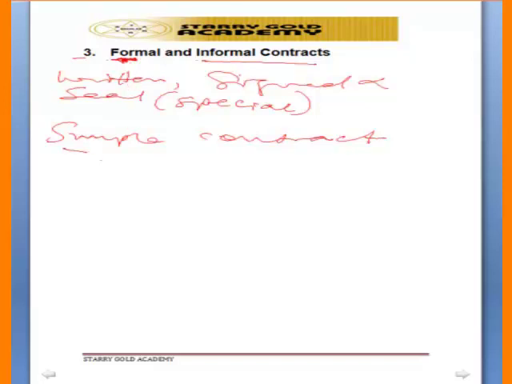But under a simple or informal contract, the party that does not furnish consideration cannot enforce the contract, because under informal or simple contract, parties must exchange promises. It is a must. It is only a party that has promised to do something that can tell the court to compel the other party to fulfill his own side of the bargain. So that is what we call formal and informal contract.